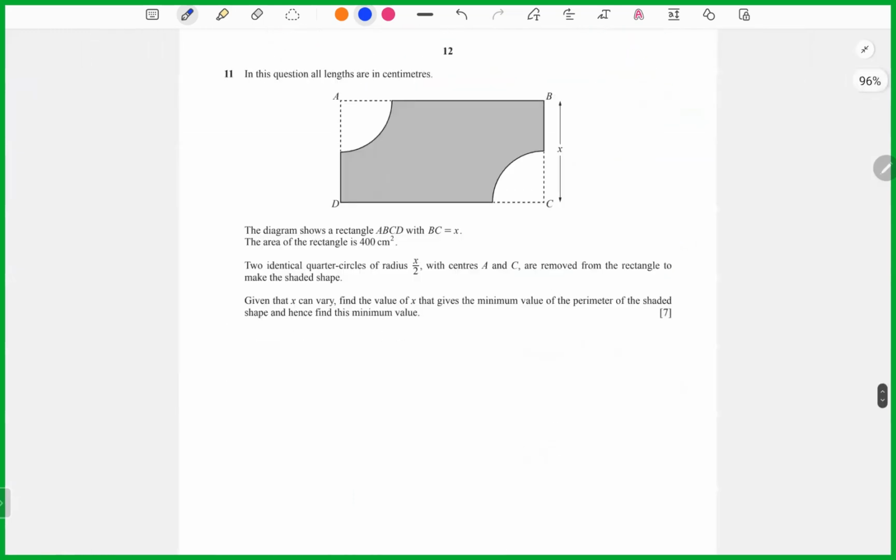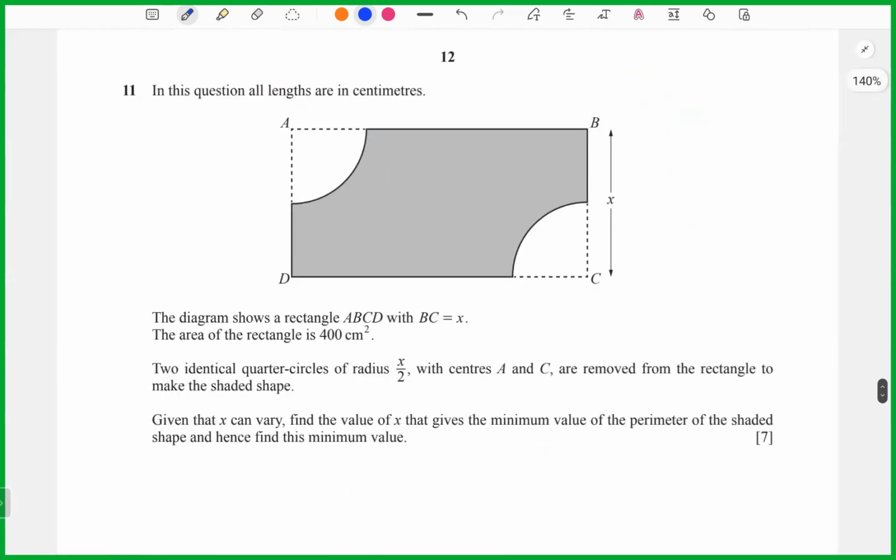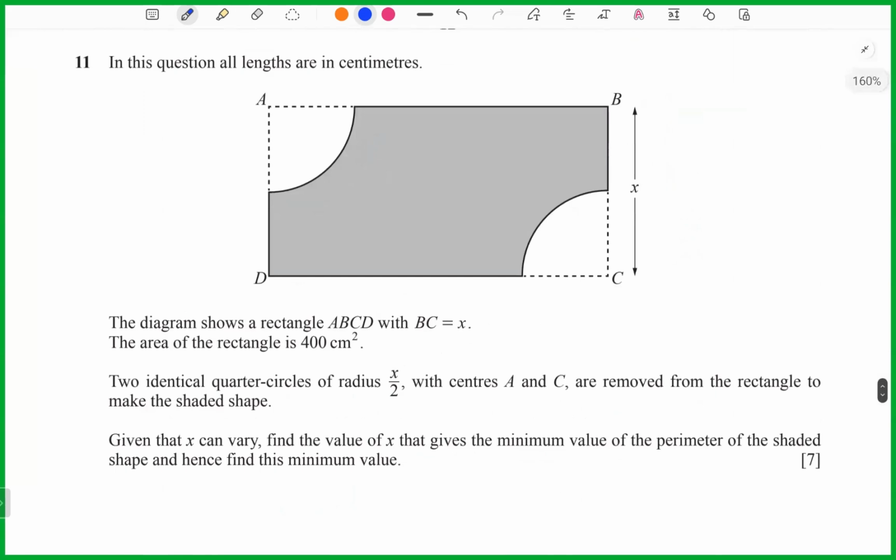Now we look at the next question, question 11. This is a practical maximum and minimum problem. In this question, all the lengths are in centimeters. The diagram shows the rectangle ABCD with BC equals x.